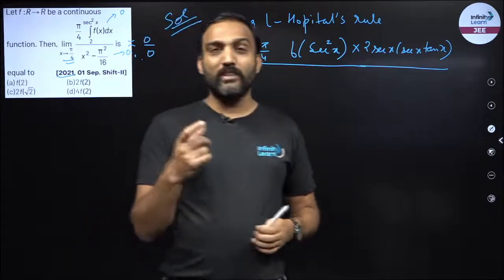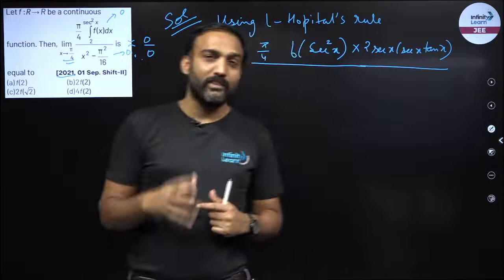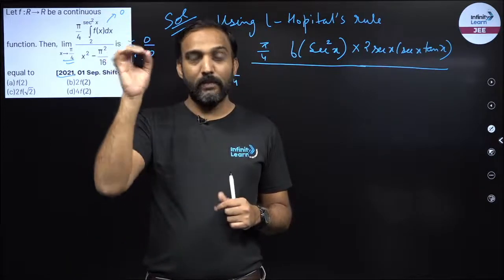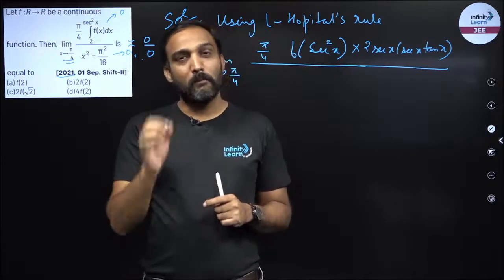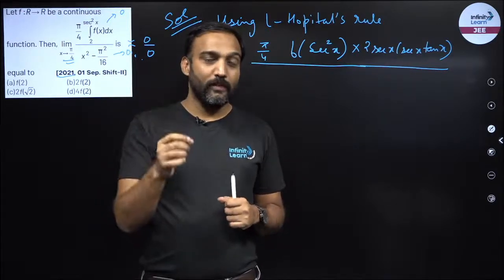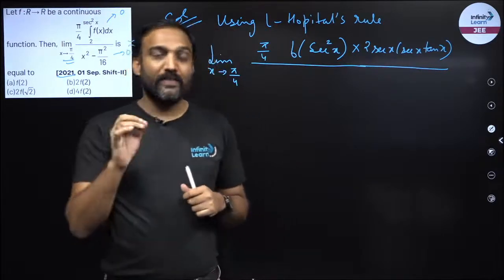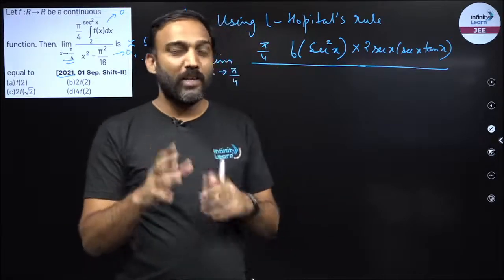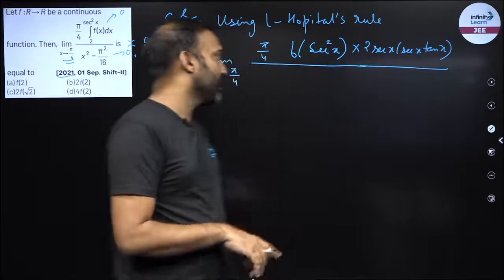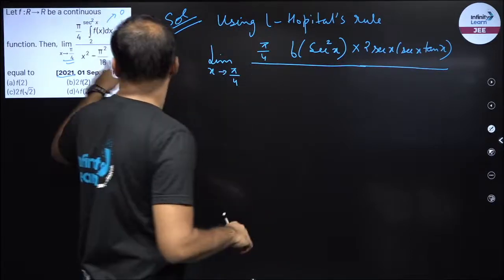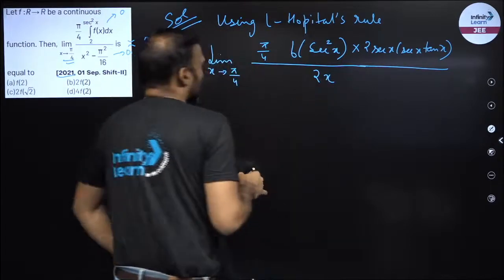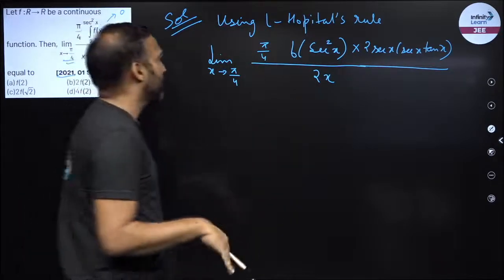So how do we differentiate an integral whose limits are a function of x? Replace x by the upper limit into the derivative of upper limit, minus replace x by lower limit into derivative of the lower limit. This is also known as Leibniz rule. When we talk about definite integration, we will discuss this rule over there. So now I have the numerator. What is the denominator? x squared. Derivative of x squared is 2x. Minus pi squared by 16, once again a constant, so derivative is 0.